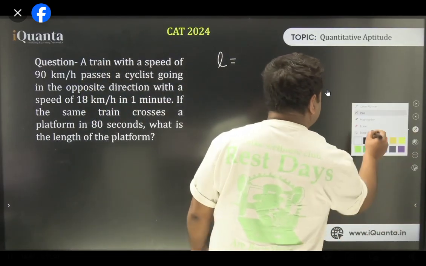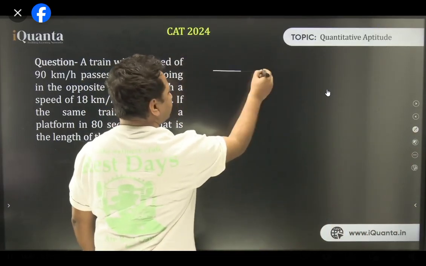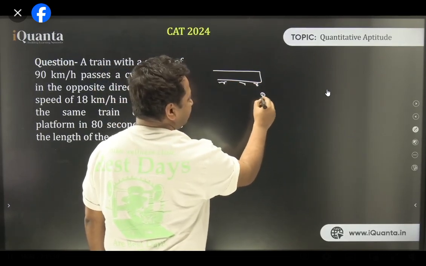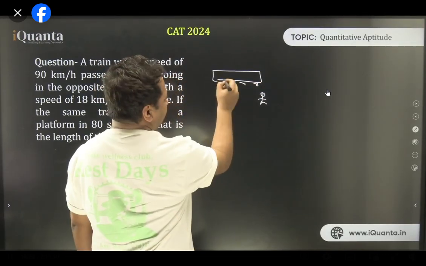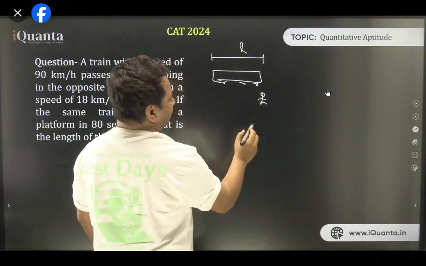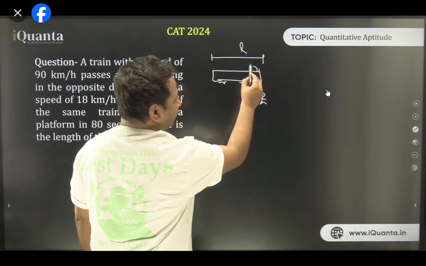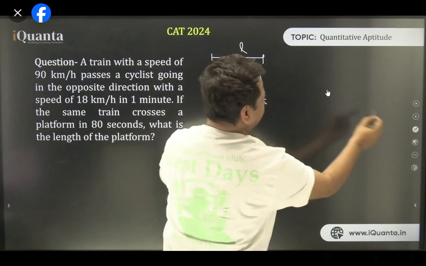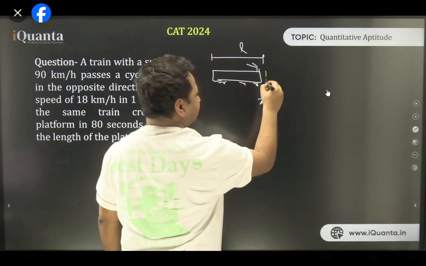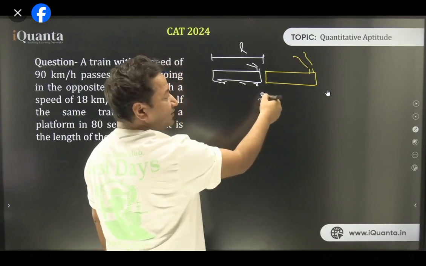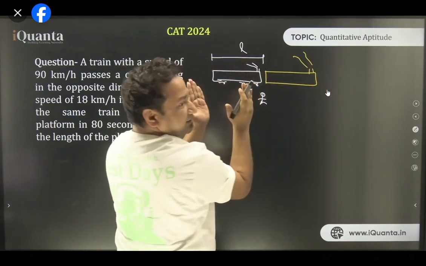Wow. Okay. See, this is the train. Here we have the cyclist. This is the cyclist, okay? Let the length of the train be L. So the moment the tip of the cyclist is parallel to the tip of the train, it has started crossing it, and keeps on moving. Finally, it reaches the rear end of the train, which is parallel to the cyclist. So from here to here, how much distance has the train traveled?